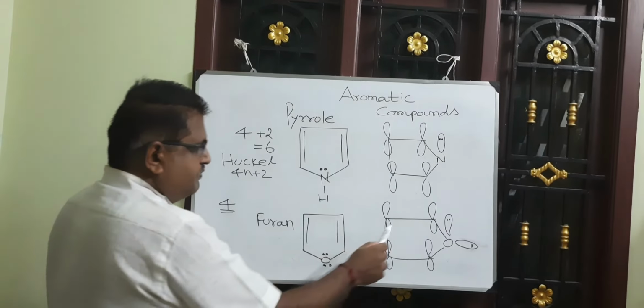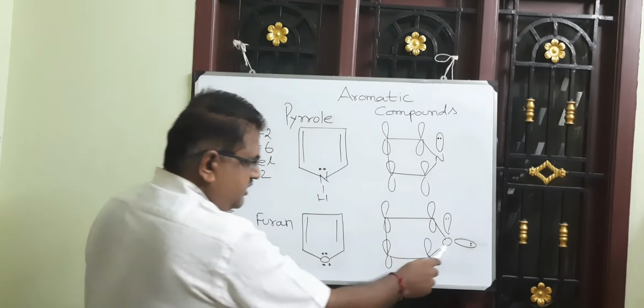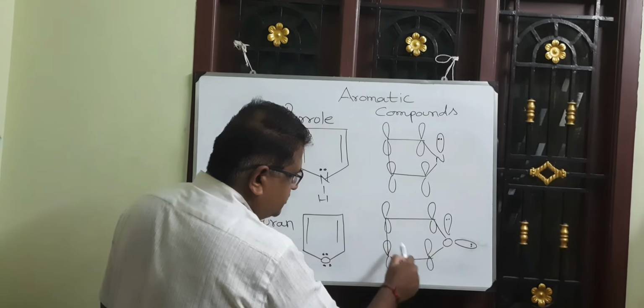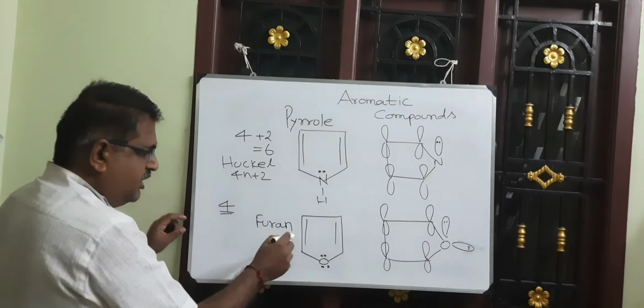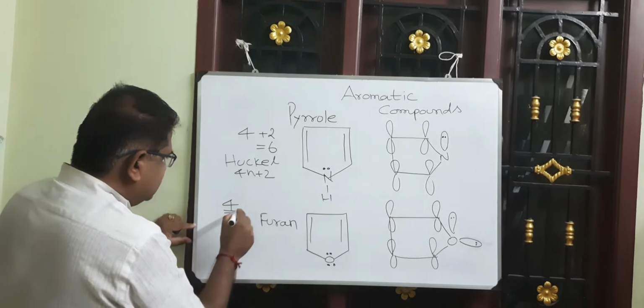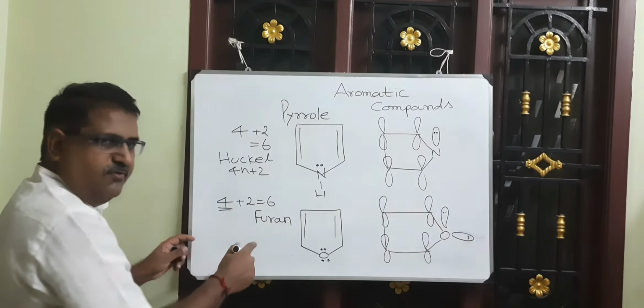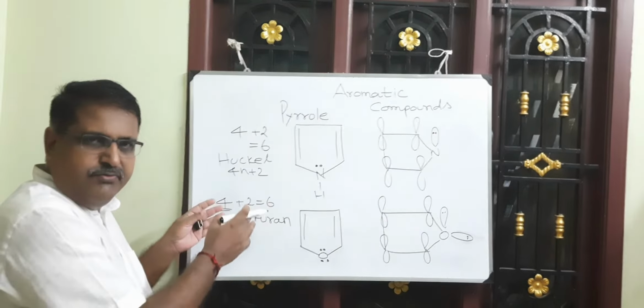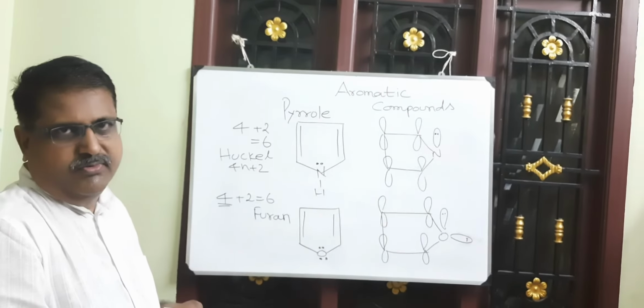One of them is parallel to the p orbitals of the ring carbon atoms. The other p orbital is perpendicular to the p orbitals of the ring carbon atoms. So the number of delocalized electrons in furan is 4 plus 2 is equal to 6. So furan fulfills the Hückel rule. So furan is an aromatic compound.